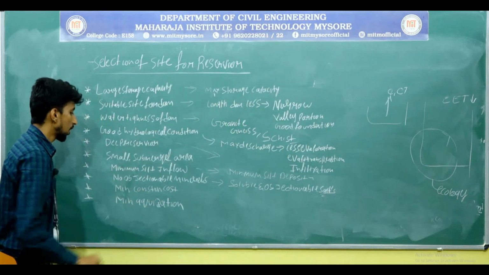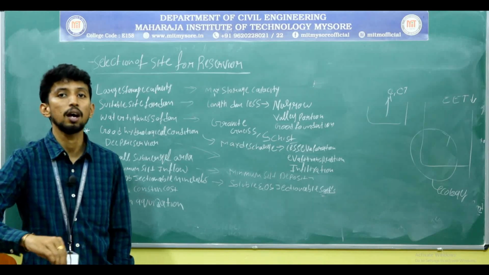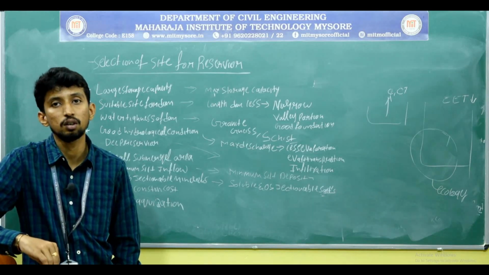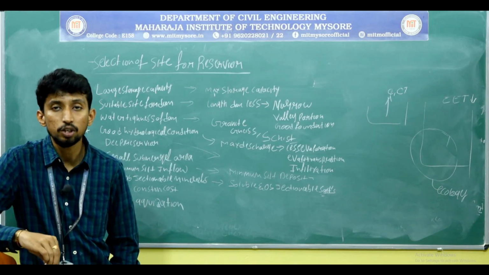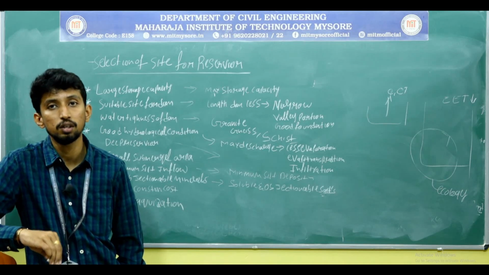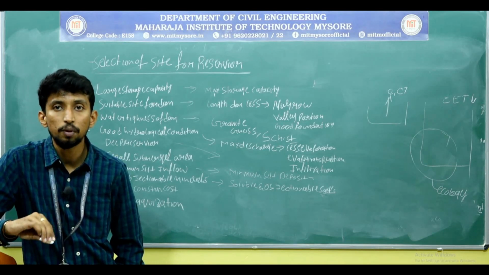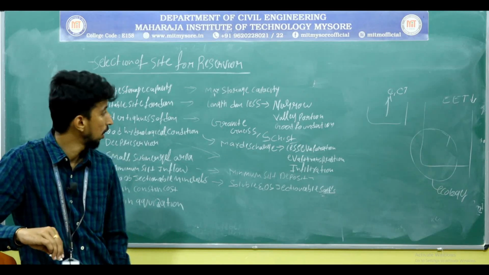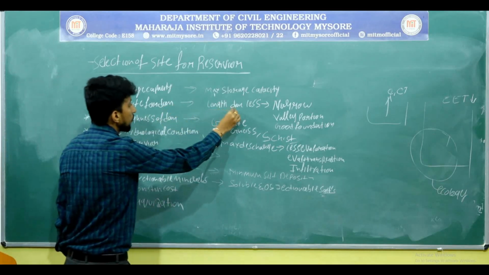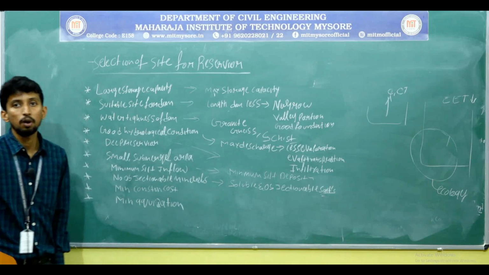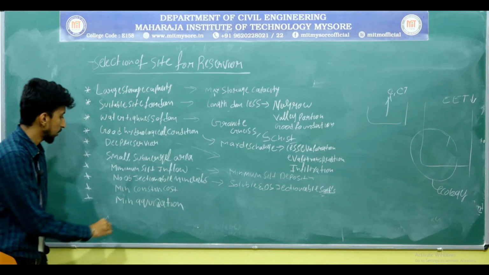Next one is minimum construction cost. Usually, as I said in the beginning, the construction cost of a dam is approximately equal to the budget of the state. Usually the construction cost should be minimum as far as possible. If the length of the dam is less, automatically the construction cost will reduce.